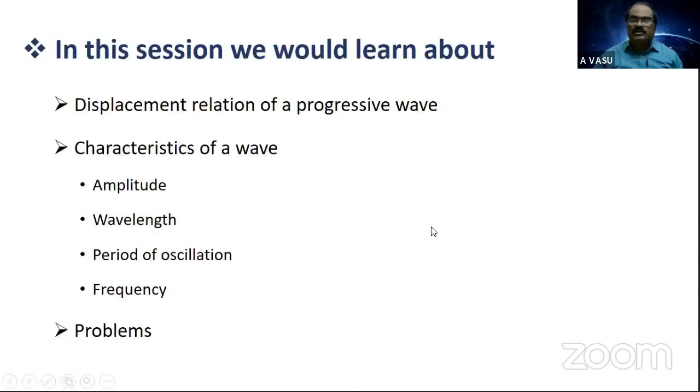Now, let me recall the things which we learned in the last session. What is a wave? A wave is a disturbance produced at one point and propagating into space due to repeated periodic motion of the particles. What kind of periodic motion did we consider here? A vibratory or oscillatory motion, that is, the to and fro motion of a particle.